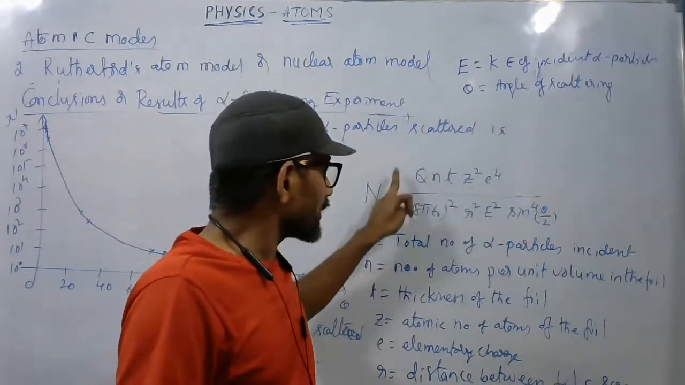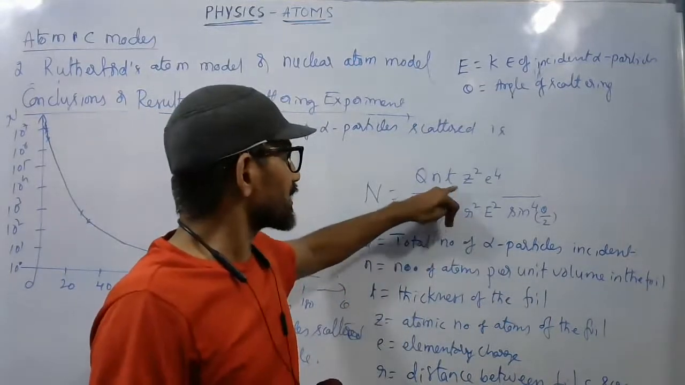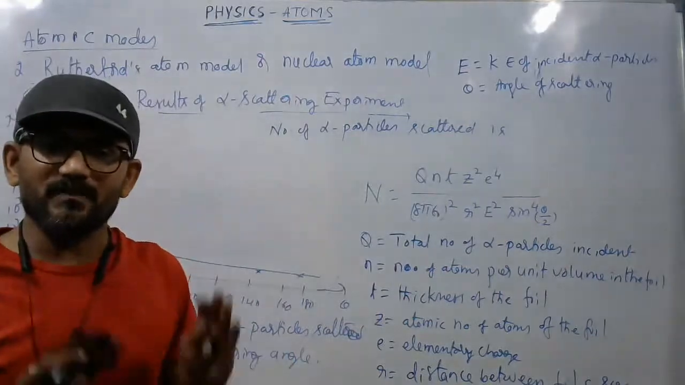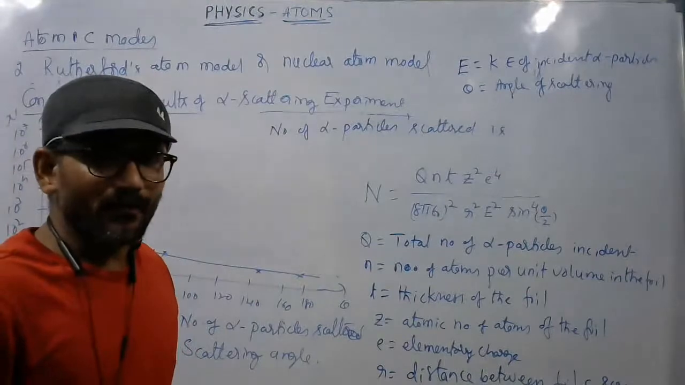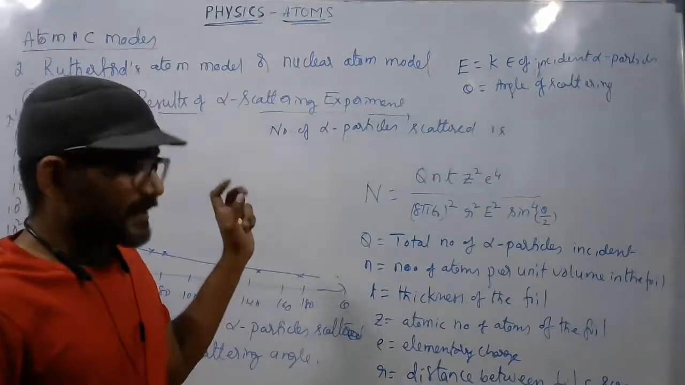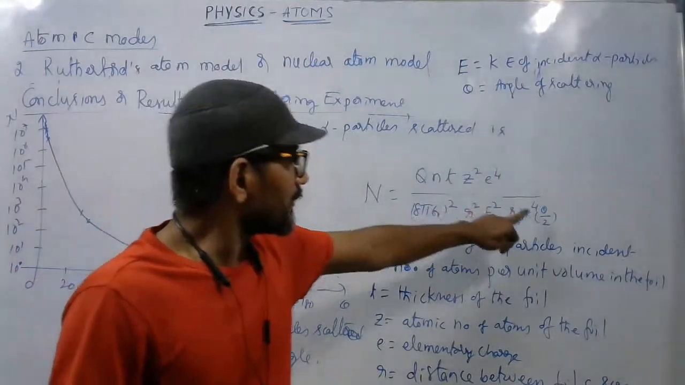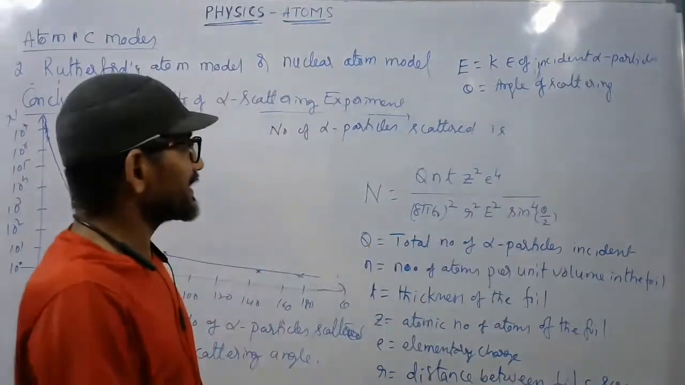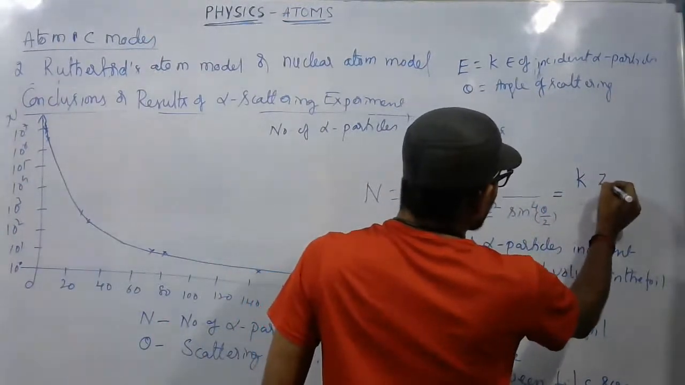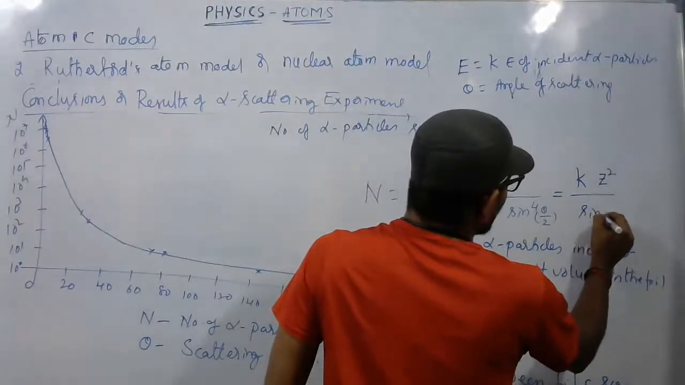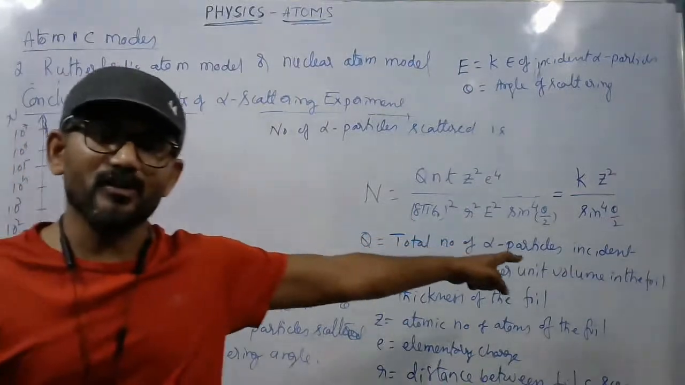By fixing all other parameters constant, meaning the energy of the particle, the distance between the foil and the screen, the thickness of the screen, and all these parameters, a relation is given that the number of alpha particles scattered depends on the element, that is given by Z, for fixed theta. So this can be further expressed as N = k Z² / sin⁴(θ/2), where k is a constant. By making use of this, you may come across some numericals also.